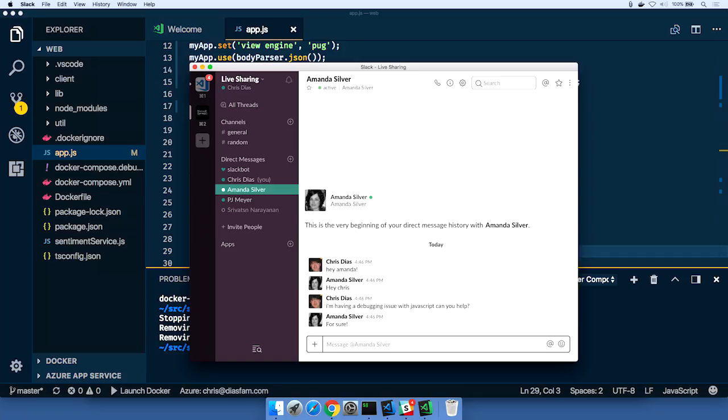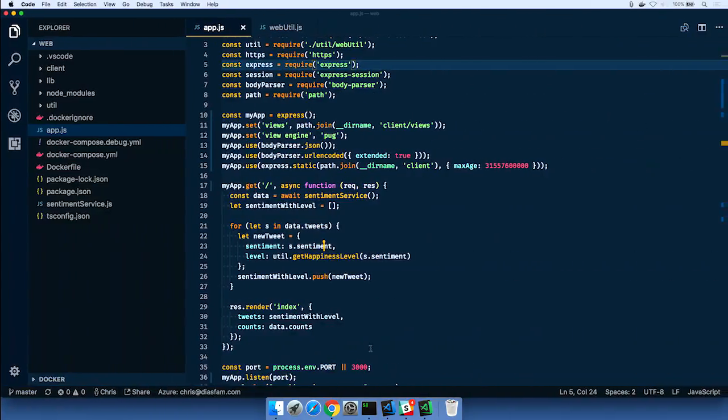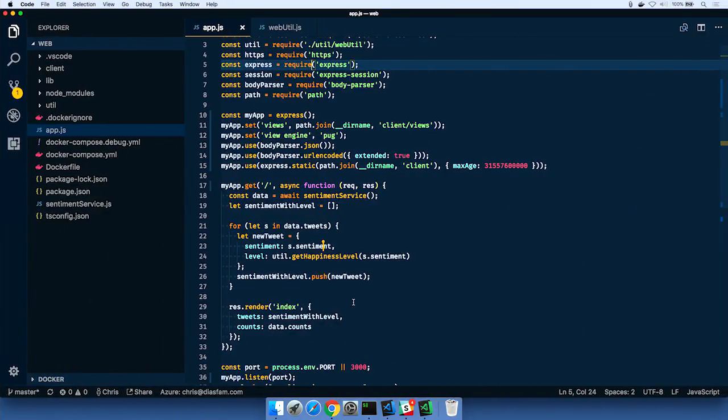Now, I could set up a screen sharing session right now, but I hate doing that, right? Because then you're driving and I'm driving. Yeah. And there's stuff on the screen that I don't actually want to share with Amanda. There's lots of reasons why screen sharing isn't that great. But what I can do is actually come over here into VS Code, and what I want to do is show you an early access to a new experience in Visual Studio and Visual Studio Code. It's called Visual Studio Live Share.